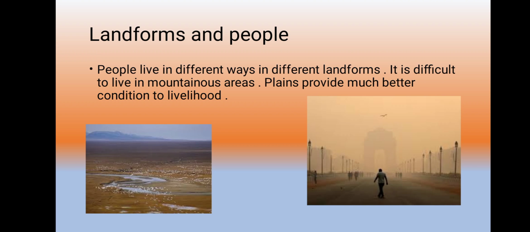As you can see, day by day the level of pollution is increasing and we are definitely responsible for that. So we should preserve nature and maintain the level of the atmosphere. In this way we can keep our atmosphere clean and calm.